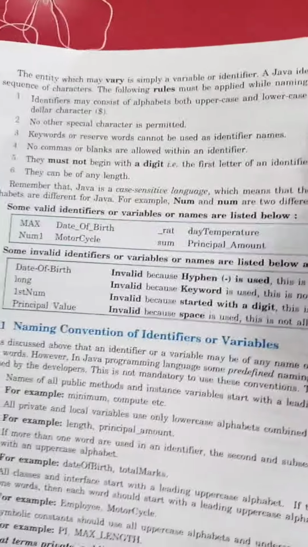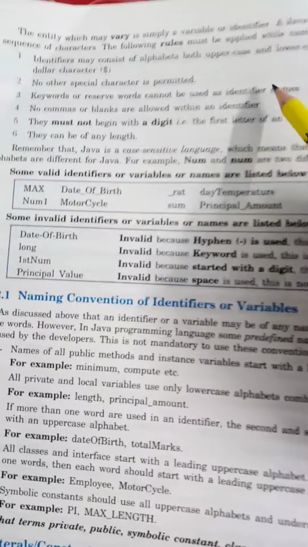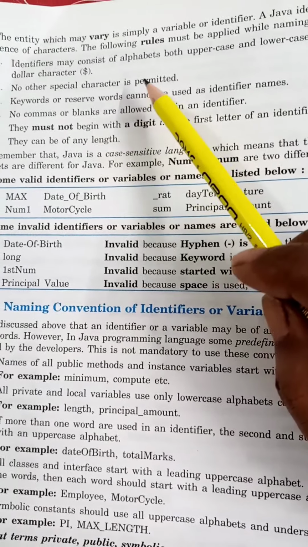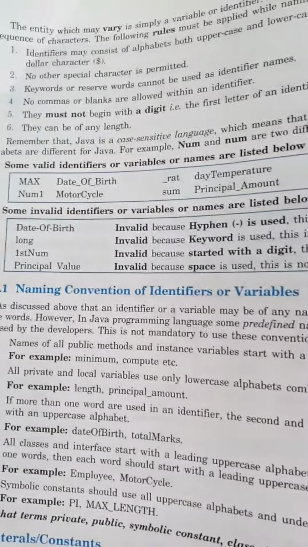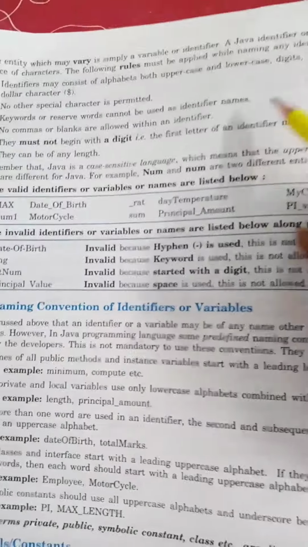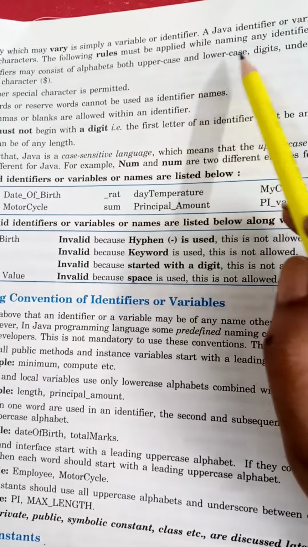Now moving forward to the rules, or you can say the identifier naming conventions. There are a few rules on how to write an identifier name for a variable. An identifier cannot be a keyword. This is the main rule, always remember. Then an identifier may consist of alphabets, both uppercase and lowercase.